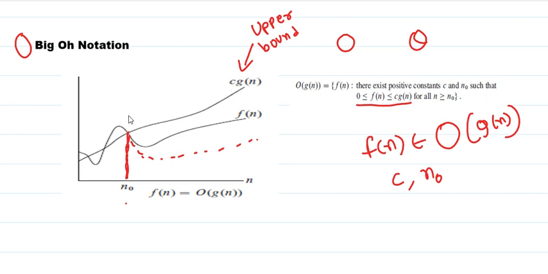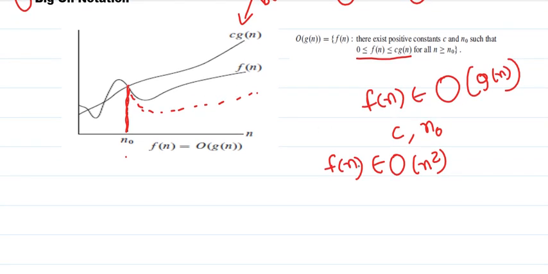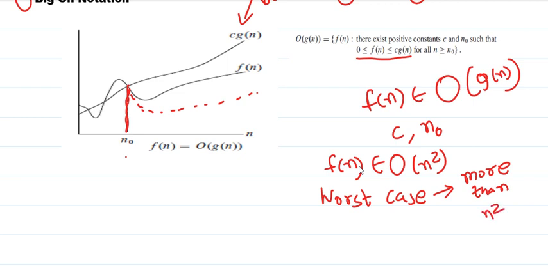Let's say for one particular function, I say that this function belongs to big O of n square. What is the meaning of this statement? This notation corresponds to worst case analysis, and it says that in the worst case the algorithm will not do more than n square mathematical operations, or n square comparisons, if it's a sorting algorithm.